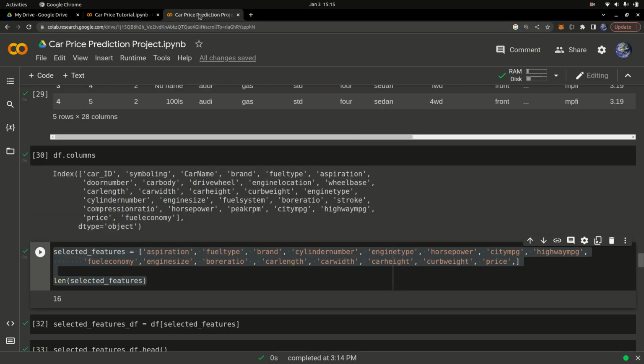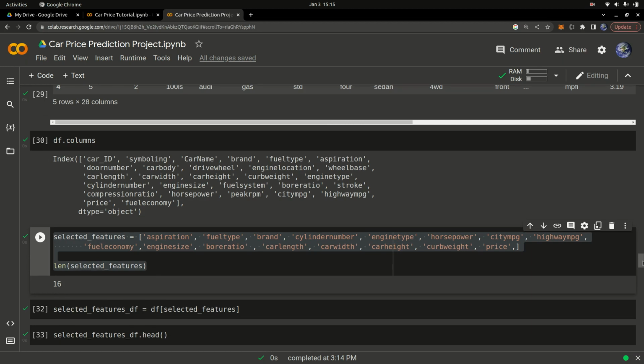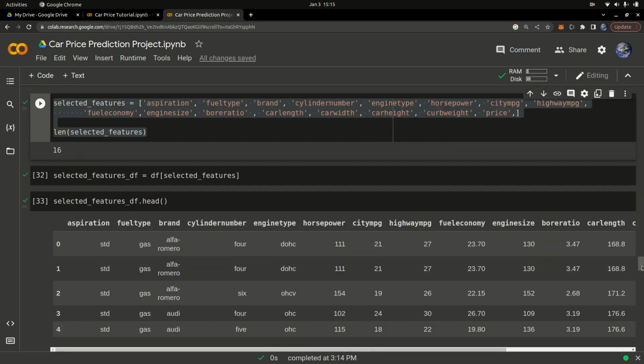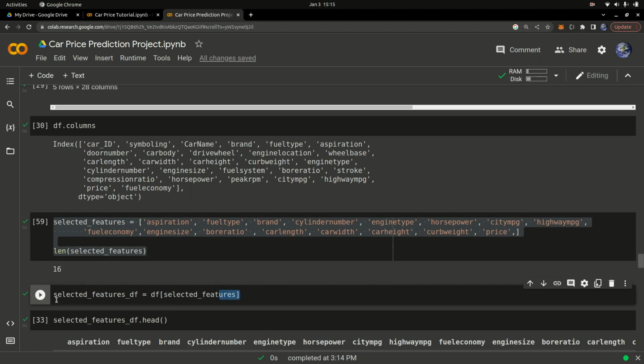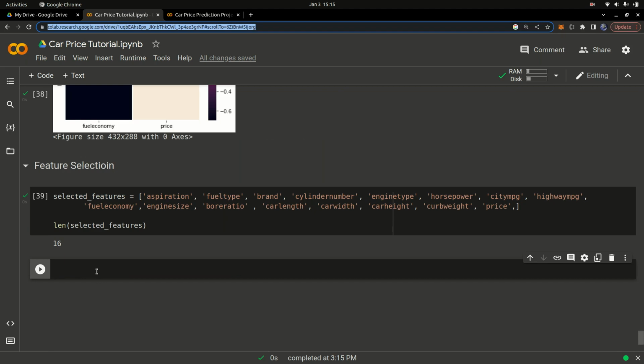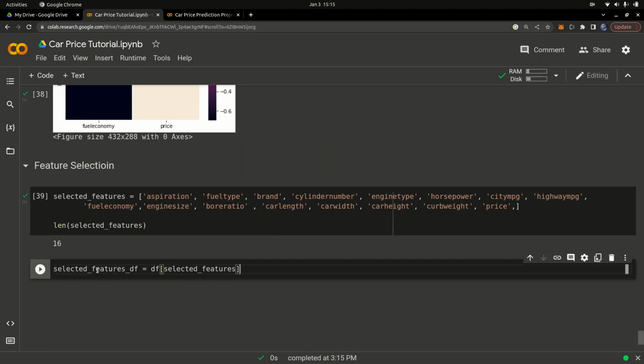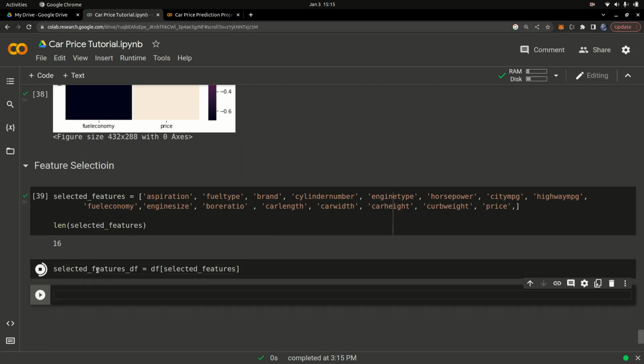Once you have the feature selection that you want to use, you can go ahead and select the actual features, which you do right here. We're going to copy this line of code to select the features. I'm going to hit control, select all that, and paste it in here and run the code. Again, all this code is available on GitHub and Google Colab, and you can find the link to all this in the description of the video.